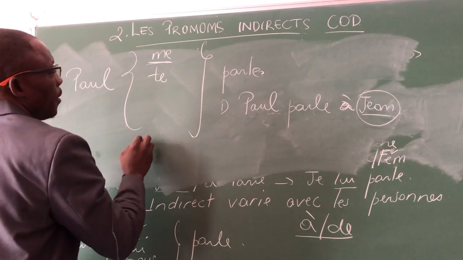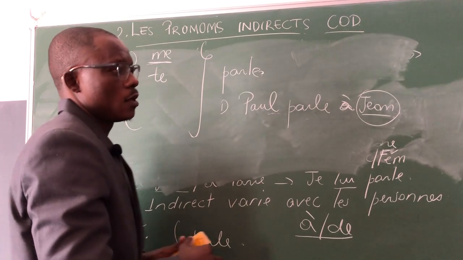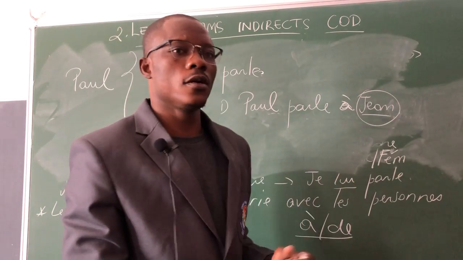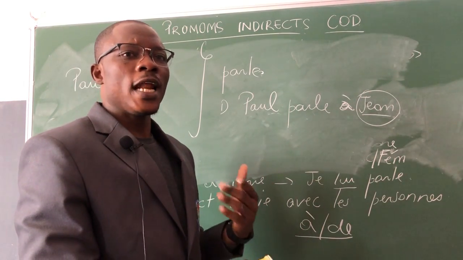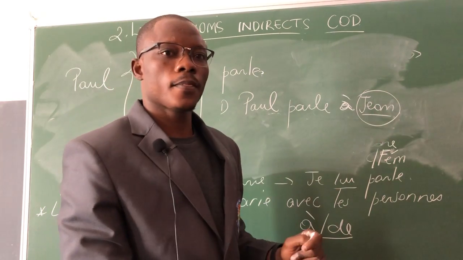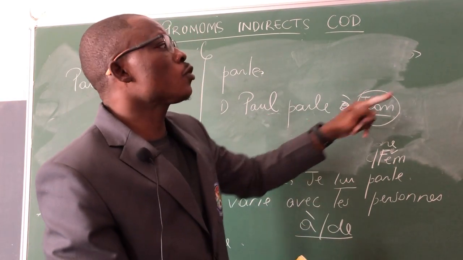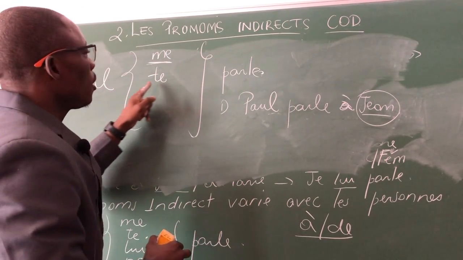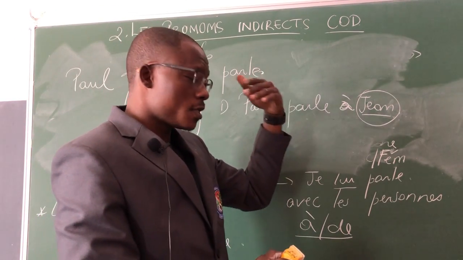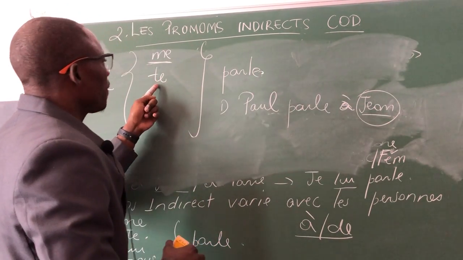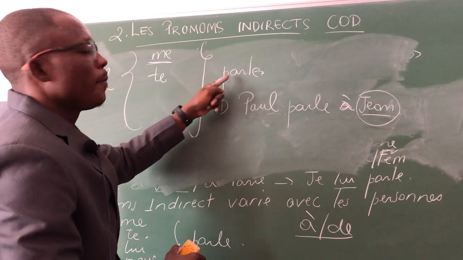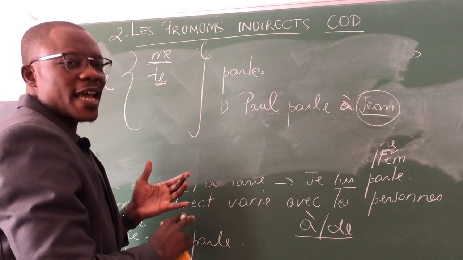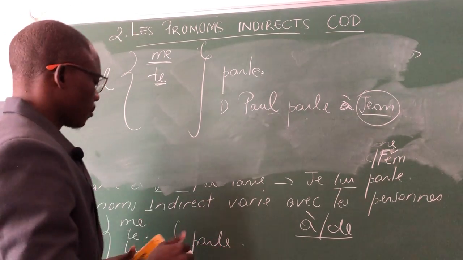Again, "Paul te parle." Now, Jean is not me again. Jean is like the second person, like there. Then I want to say Paul is talking to Jean. Now, Paul is talking to him. Him will be replaced by te. Paul, to you, sorry. Paul is speaking to you. You will be replaced by te. Paul te parle, which means this te will be used as a second person of singular.